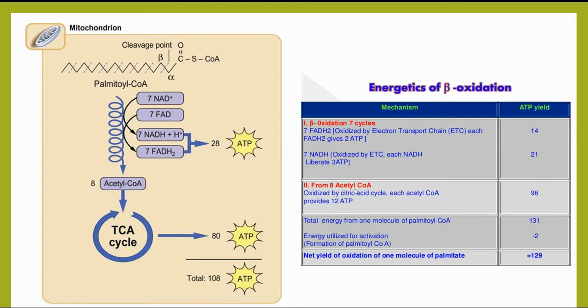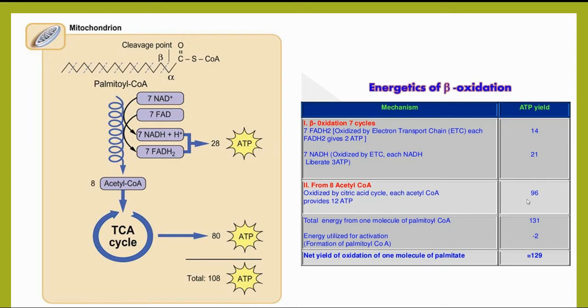One acetyl-CoA is oxidized by the citric acid cycle and generates 12 ATP. Therefore, 8 into 12 is equal to 96 ATPs.